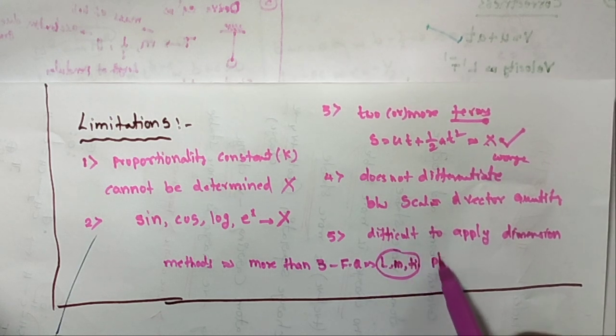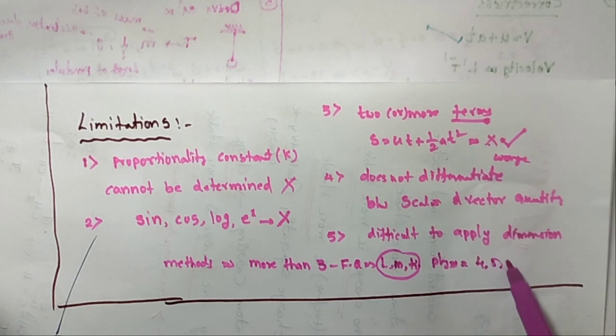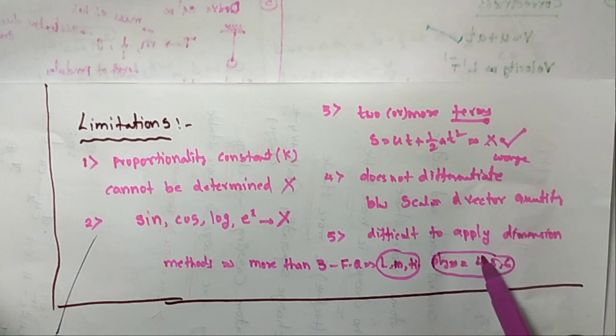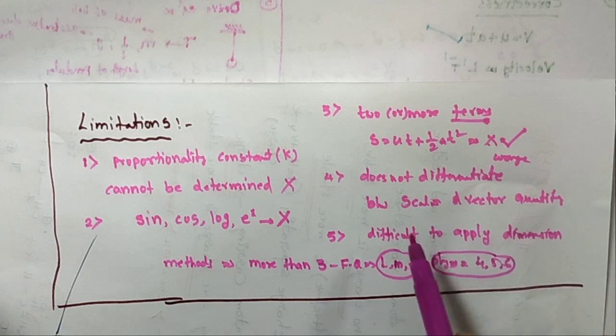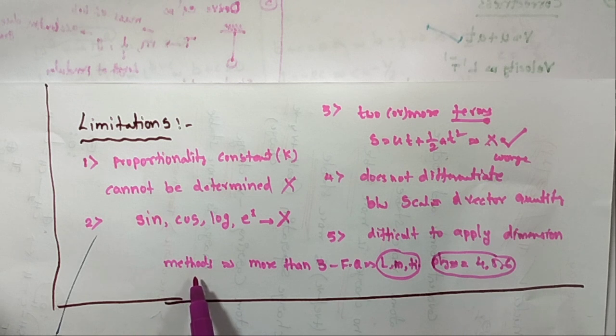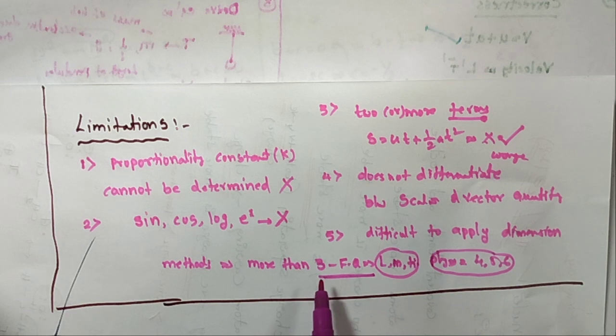Suppose one physical quantity depends on more fundamental quantities, 4 or 5 or 6, then the dimension method cannot explain it properly. So these are some limitations or drawbacks of the dimensional analysis.